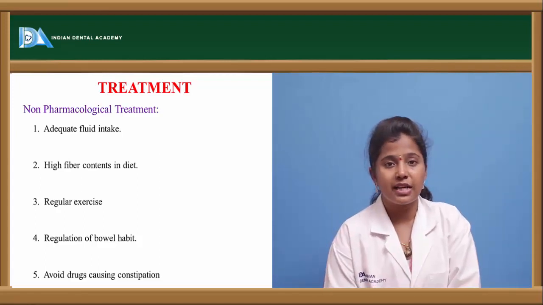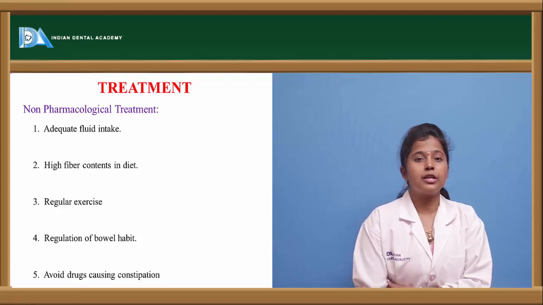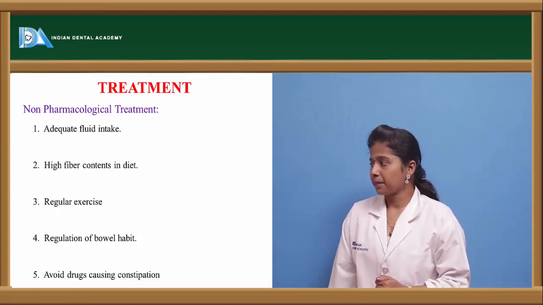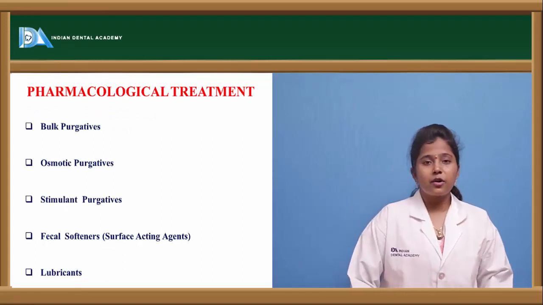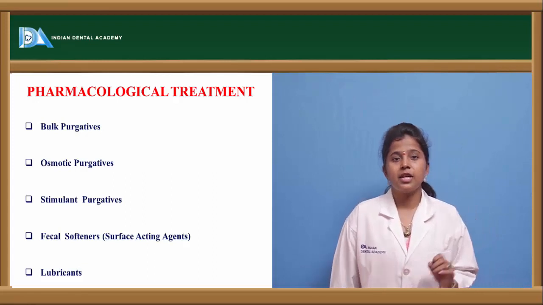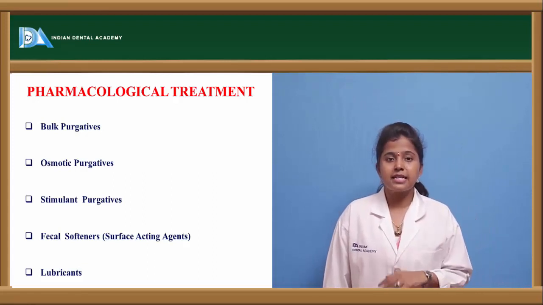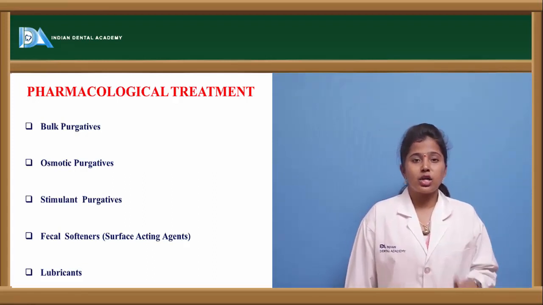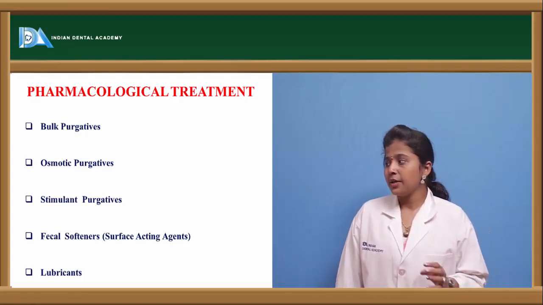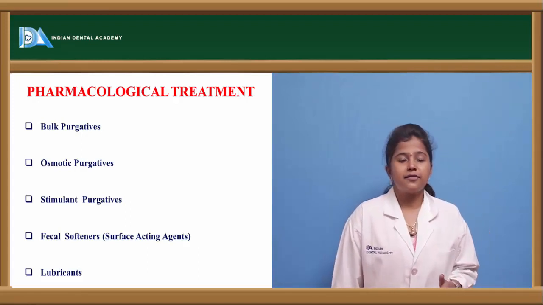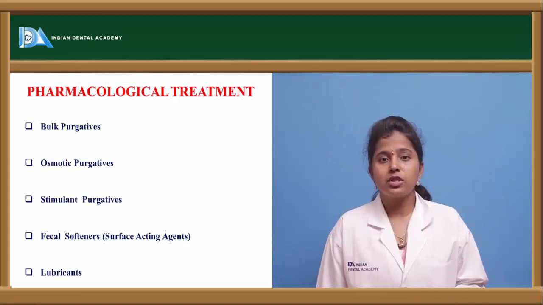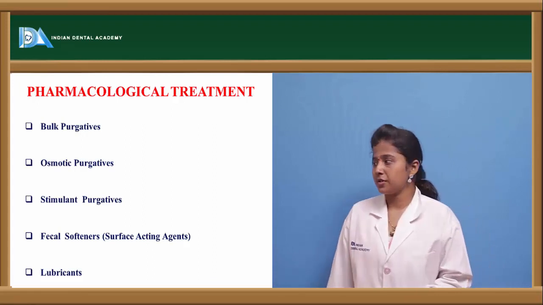If a drug has any side effect, then we have to avoid it or make sure that we are not taking that drug for a chronic period of time. And what are the pharmacological treatments, or what are the categories of drugs which come under purgatives? There are various categories like bulk purgatives, osmotic purgatives, stimulant purgatives, lubricants, fecal softeners or surface acting agents. These are the 5 categories of purgatives which are used for the treatment of constipation.